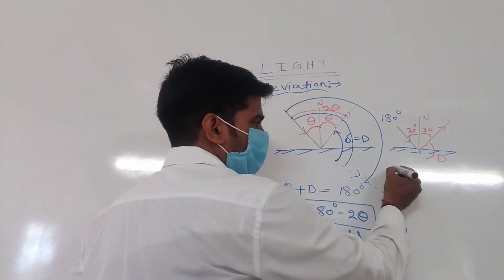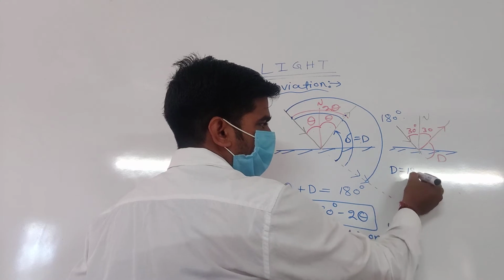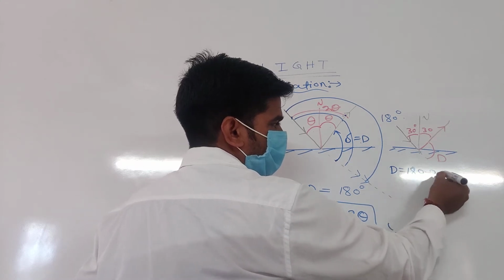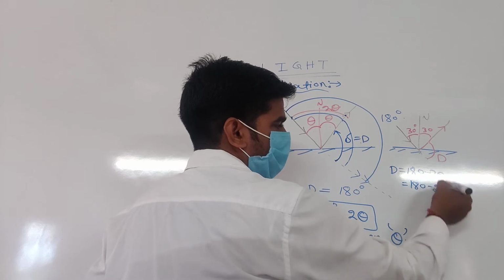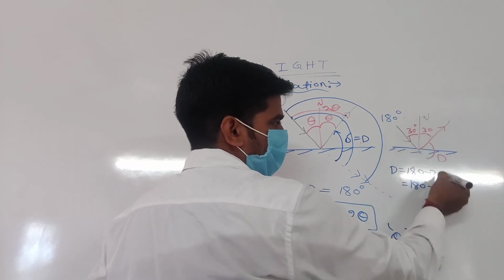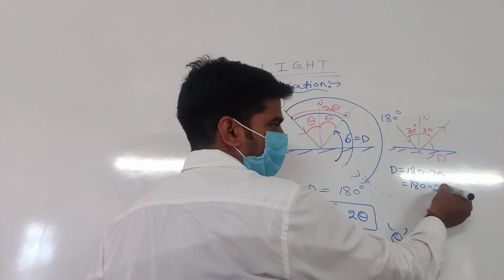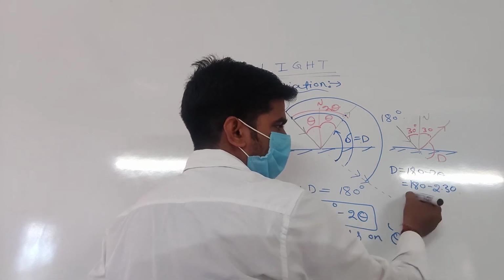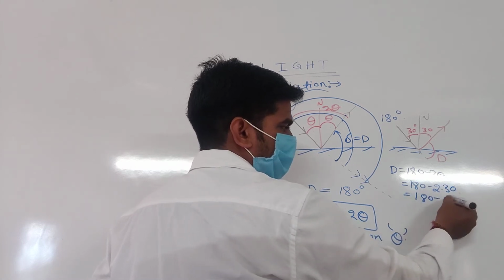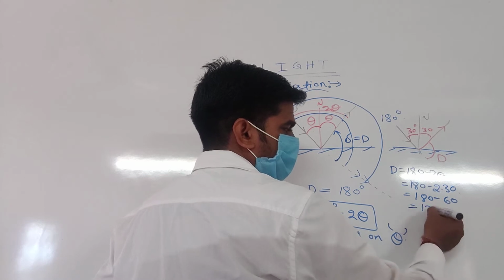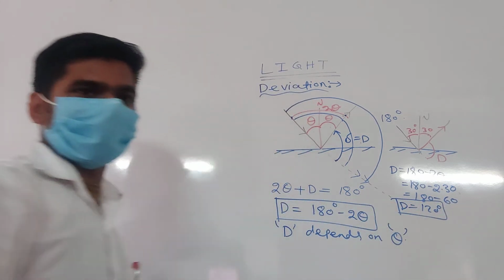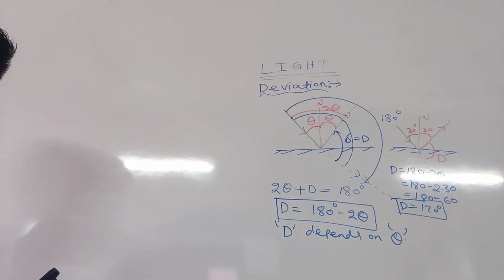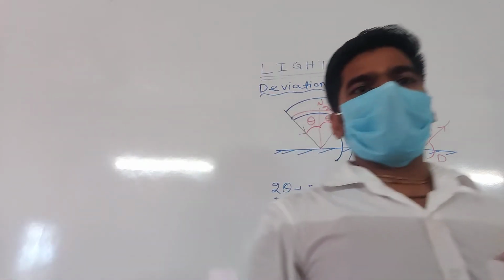Listen. So we know that angle of deviation equals 180 minus 2 theta. Here it is 180 minus 2 into theta, with theta 30, so 2 into 30. So you can write 180 minus 60. Your answer will be 120 degree. Got my point of deviation? Yes, sir. Clear or any doubts?